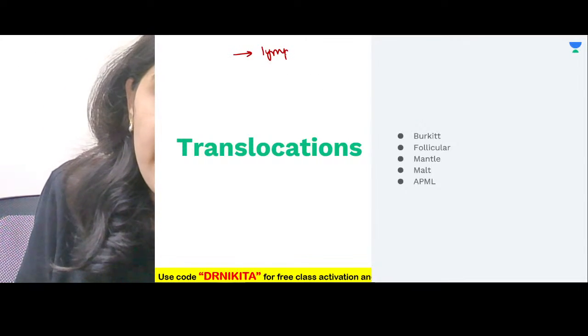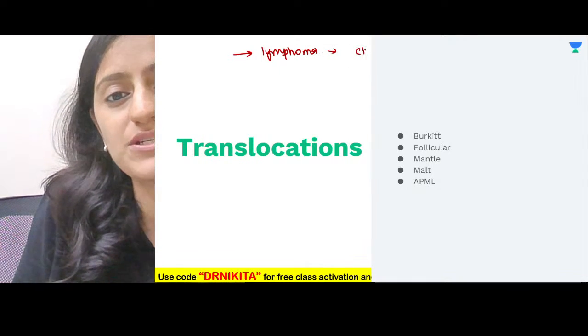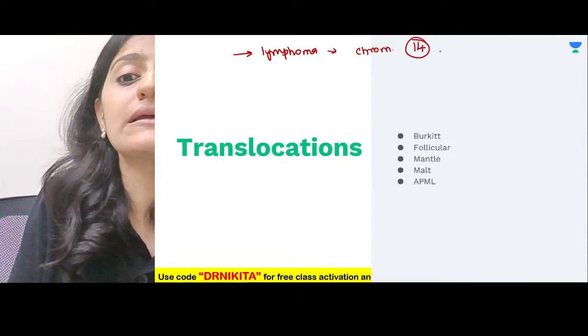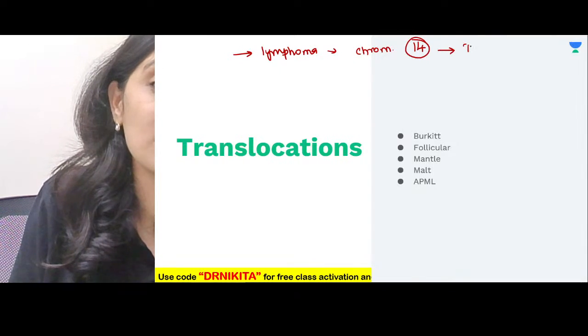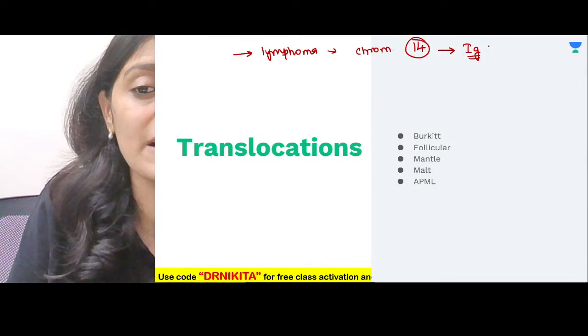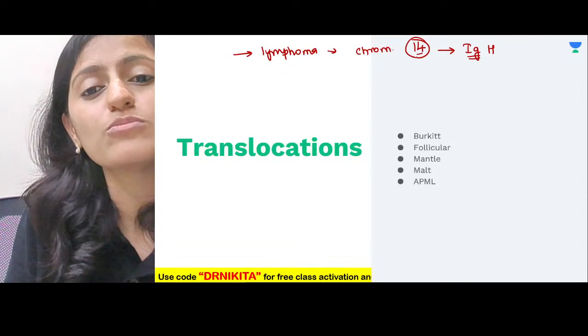In lymphoma, the chromosome common in the majority of the translocations is chromosome number 14. Why is chromosome 14 common? In the majority of B cell lymphomas, the immunoglobulin heavy chain gene is located on chromosome 14.